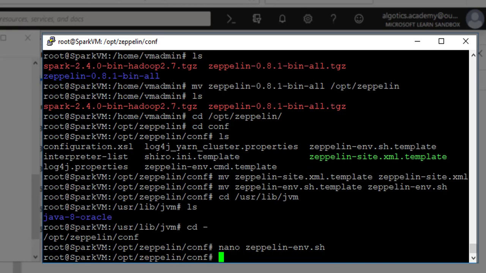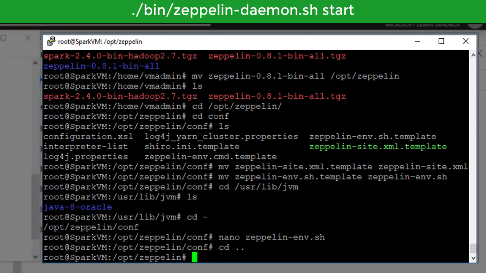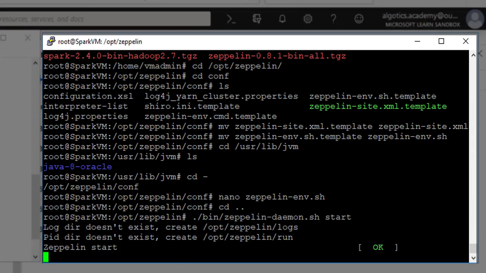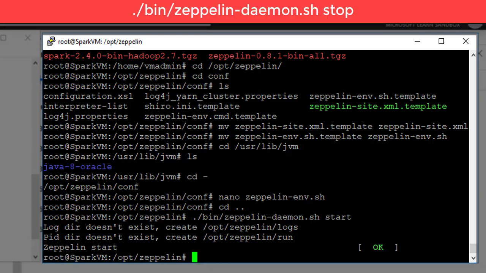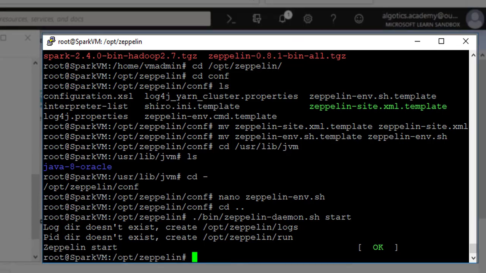Now go to the Zeppelin directory and start the Zeppelin daemon by providing start as an argument. When you wish to stop it, you can pass stop as the argument in the same command. While executing this daemon, make sure you are in the Zeppelin directory.